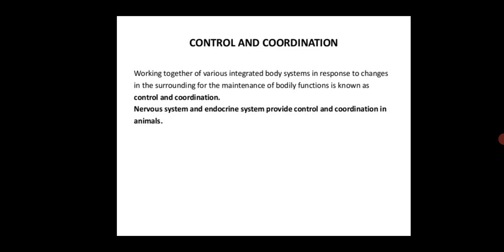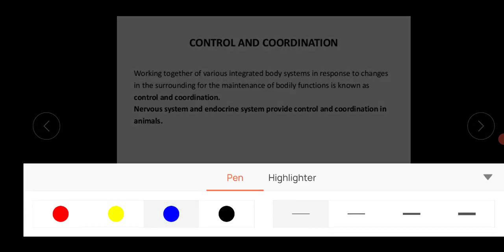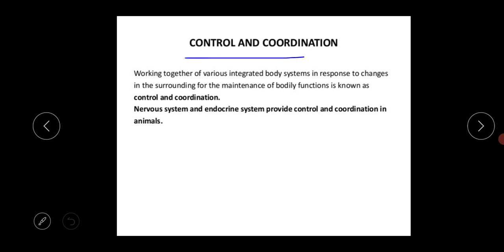So the first point is control and coordination. What is the meaning of control and coordination? It is the working together of various integrated body systems in response to changes in the surroundings for the maintenance of bodily function.